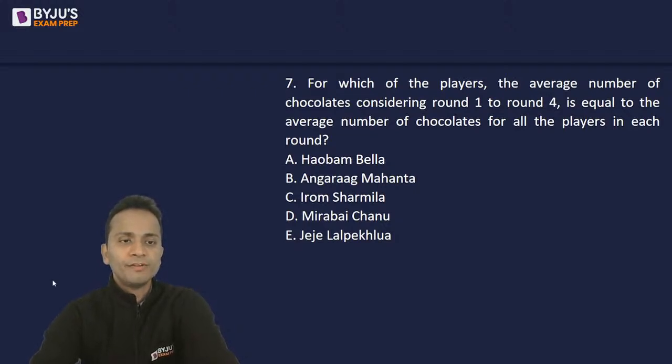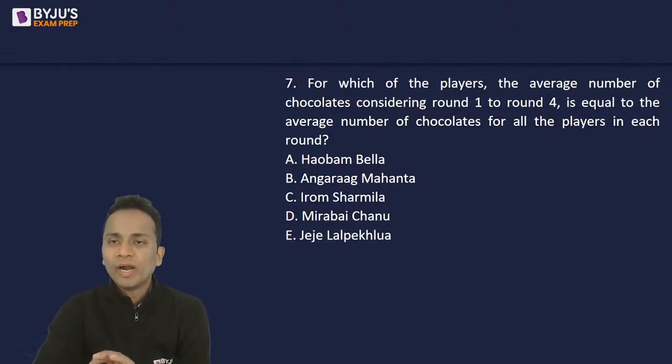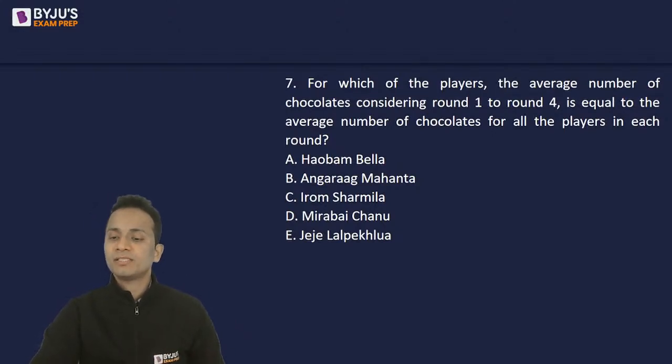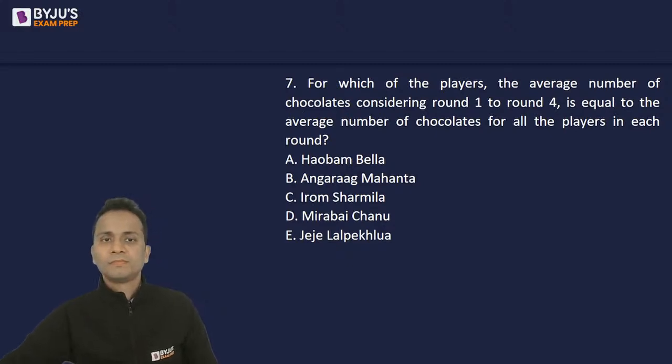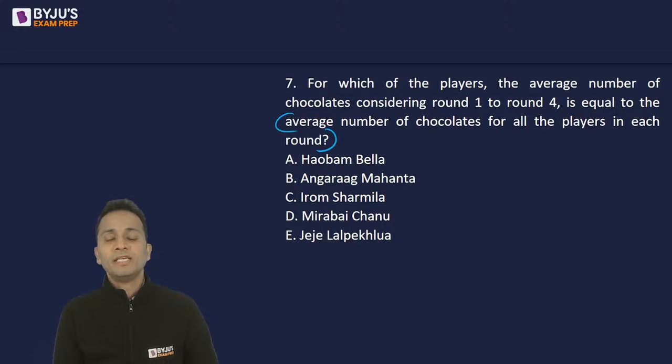Now read this one carefully. For which of the players the average number of chocolates considering round 1 to round 4 is equal to the average number of chocolates for all the players in each round? Carefully interpret this statement. Focus on this statement. Average number of chocolates for all the players in each round.